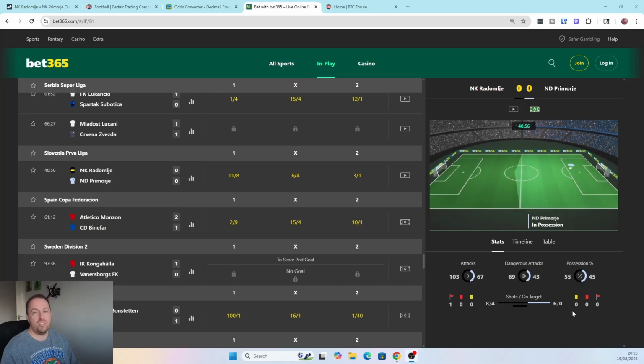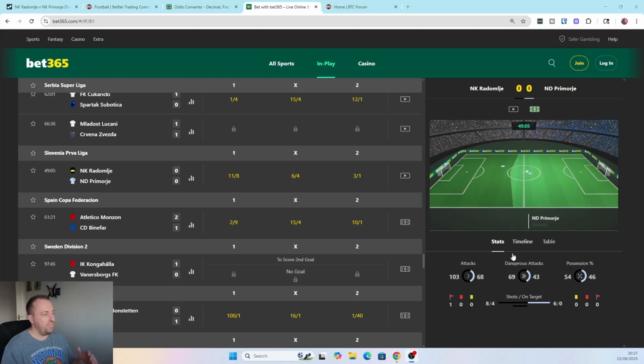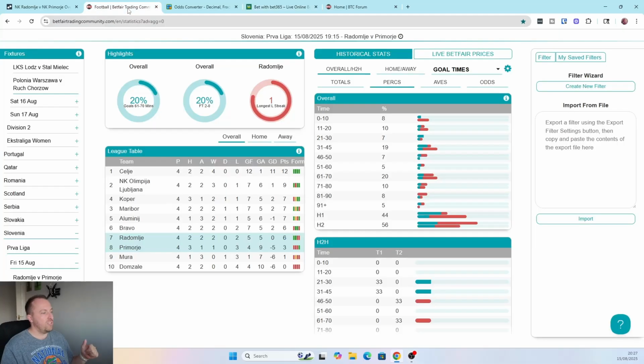8 shots for the home team, 4 on target. 6 for the away team, none on target. Don't love that none on target, but 4 shots on target at this stage is okay. Not amazing, but these are fairly solid stats. Where this interests me is when I head over to the Betfair Trading Community Forum and I look at this match, as you can see up here.